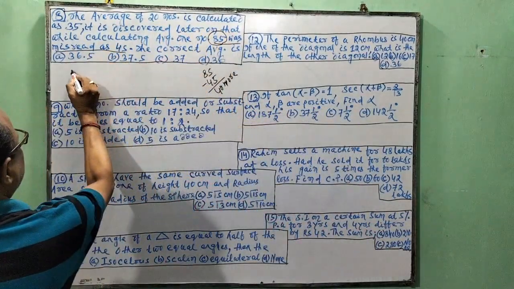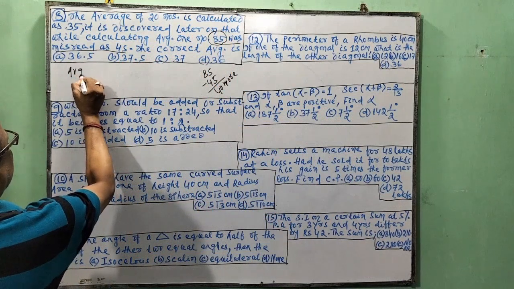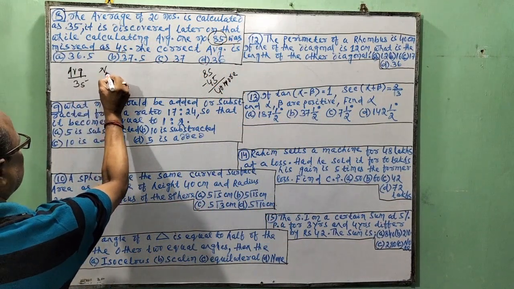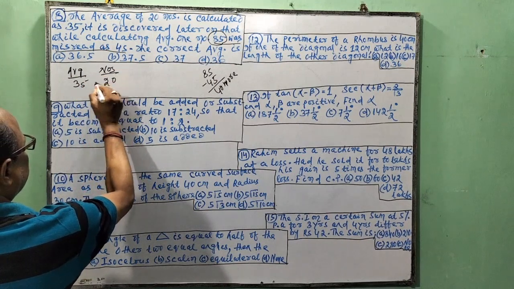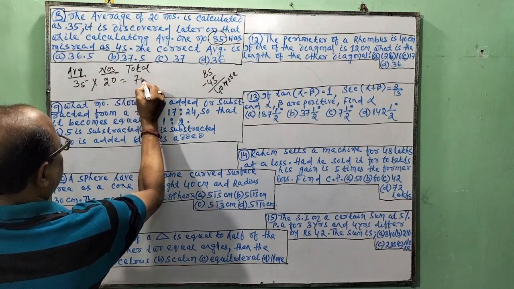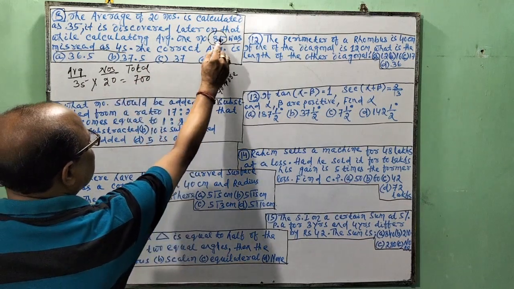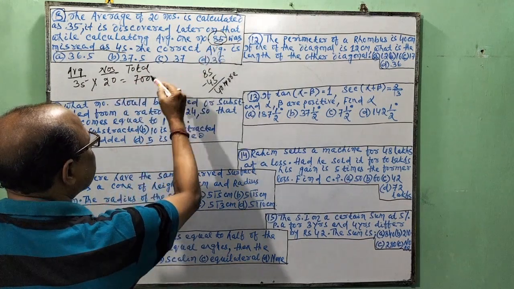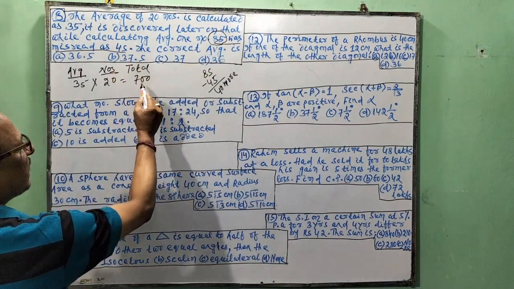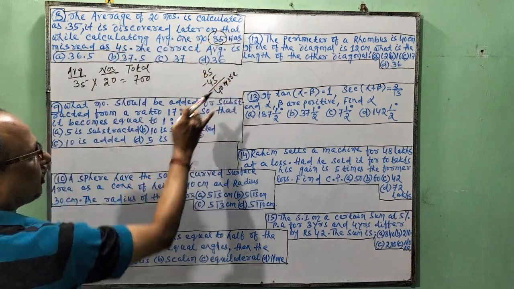Suppose the average of 20 numbers is calculated as 35. So 35 average, 20 numbers total 700. But this is the real value which is not inside it. But this is the false value which is inside it. So the difference is 40.